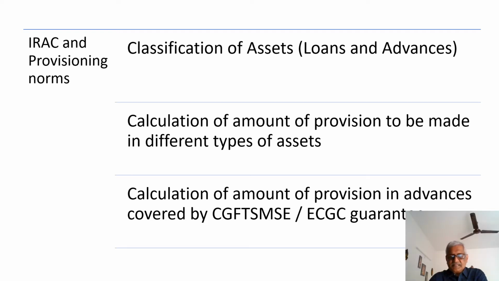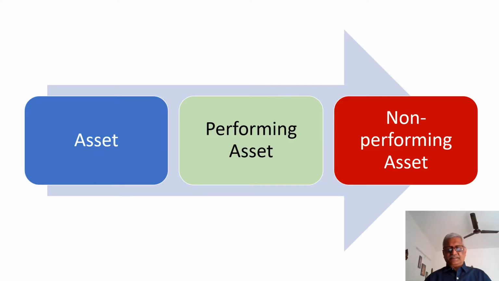What we are going to understand is, first, the classification of loans and advances in different categories; second, the calculation of the amount of provision to be made in different types of assets; and third, the calculation of amount of provision in cases which are covered by Credit Guarantee Fund Trust scheme for Micro and Small Enterprises and advances guaranteed by Export Credit Guarantee Corporation. Let us first understand the broad classification of the assets of the bank.